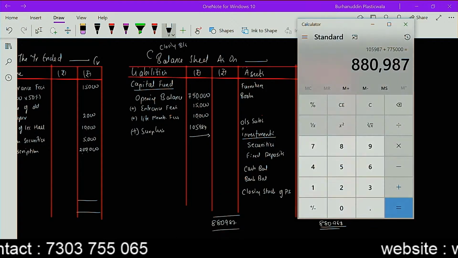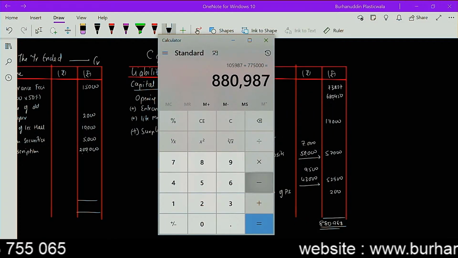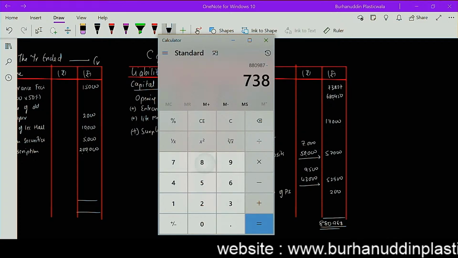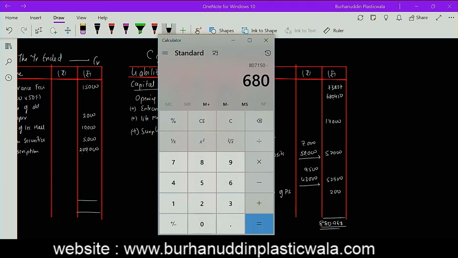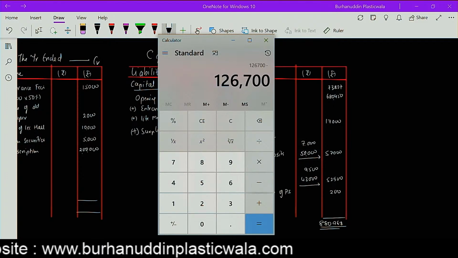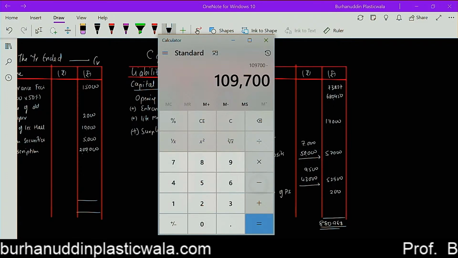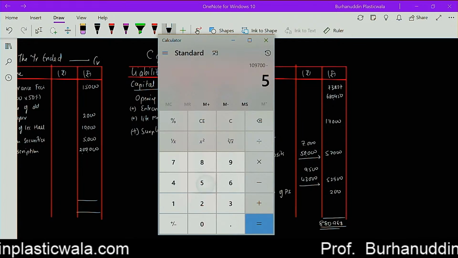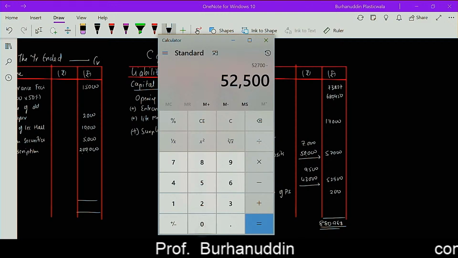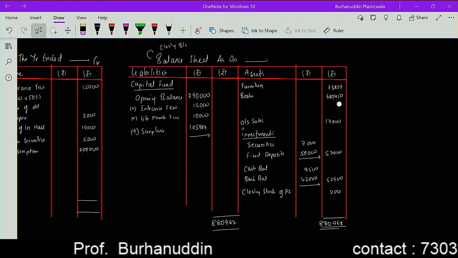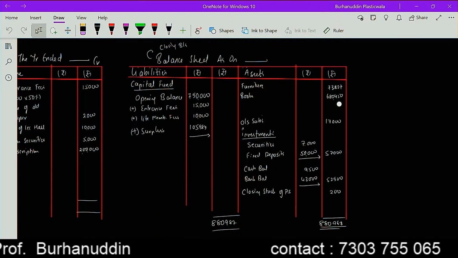Let's see if it is tallying, or no, it will tally. Minus 73,837, minus 6,80,450, minus 17,000, minus 57,000, minus 52,500, and yes, it does tally at 80,987.